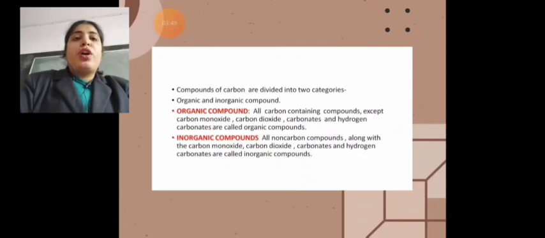Organic compounds are those compounds which contain carbon. There are some exceptions to it. Carbon monoxide is the first exception, then carbon dioxide, carbonates and hydrogen carbonates. Although they contain carbon, they are not organic compounds. Now the next one is inorganic compounds. All the compounds which do not have carbon in them are inorganic compounds, but they also include carbon monoxide, carbon dioxide, carbonates and hydrogen carbonates, all the exceptions that we studied in organic compounds.